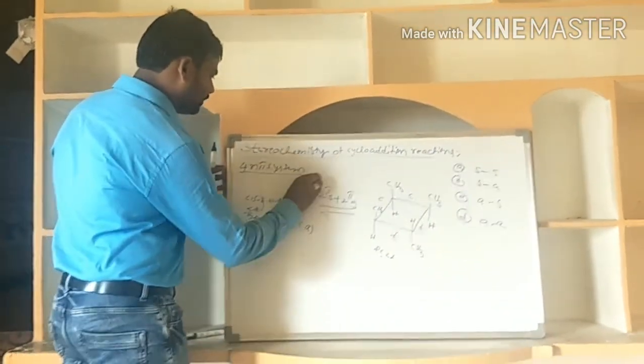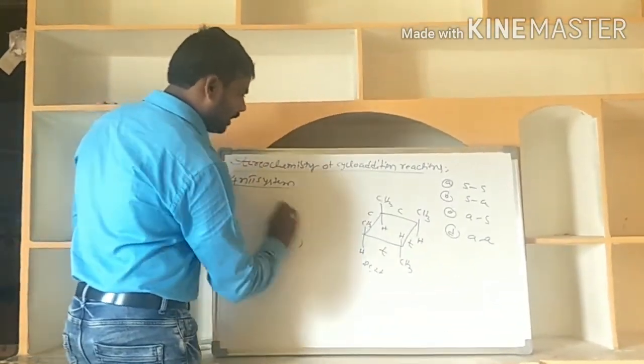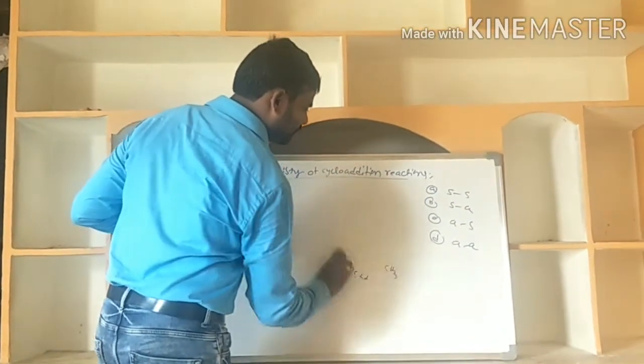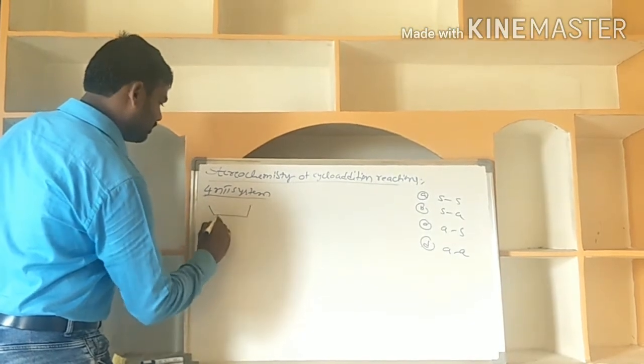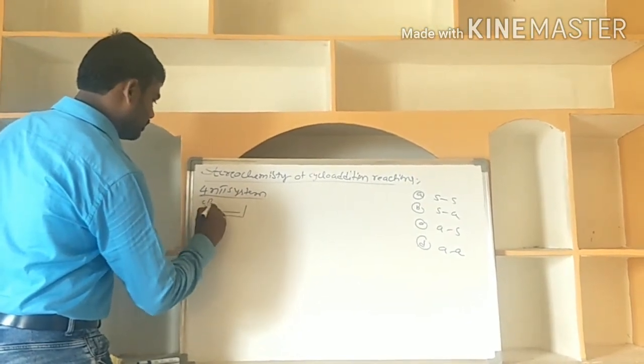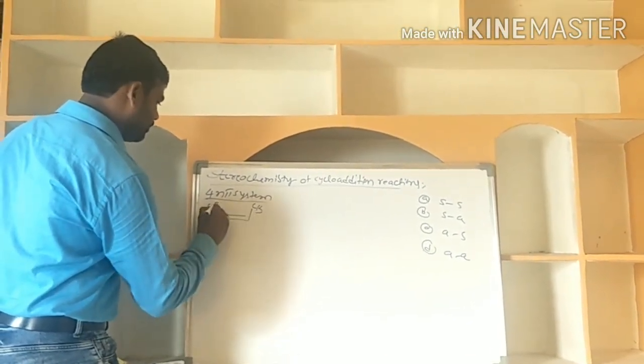Third type: andra supra additions. The first partner is CH3.